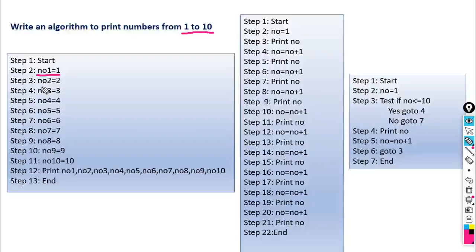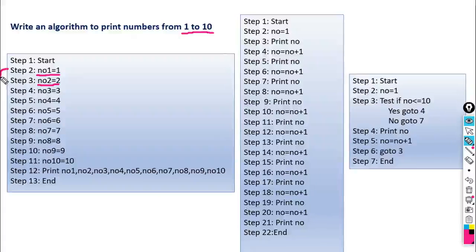Then we are using another variable, no2 is equal to 2. Here we are not going to use no1 again, because if we use no1 again, what would happen? no1 is equal to 2, so the value 2 would be overwritten on 1. So we use another variable here, no2 is equal to 2. So the first algorithm will execute and store the value 1 in the variable no1.